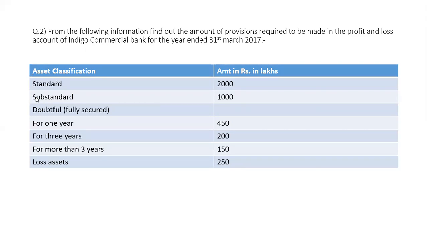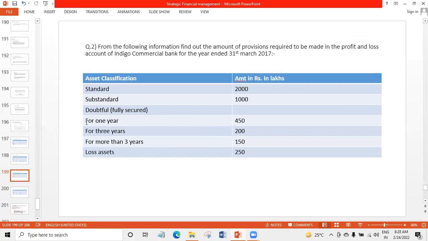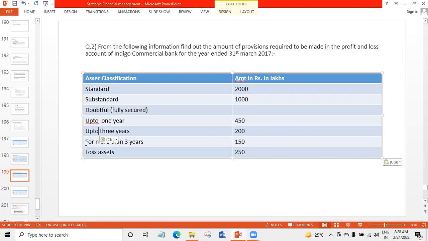Asset classification: standard asset 2000 lakhs, substandard asset 1000 lakhs, doubtful category fully secured up to 1 year 450 lakhs, up to 3 years 200 lakhs, for more than 3 years 150 lakhs, loss asset 250 lakhs.